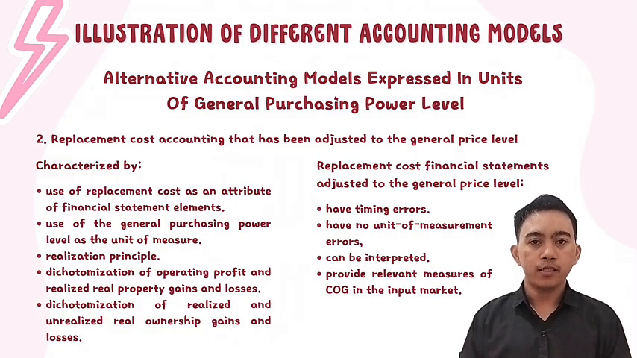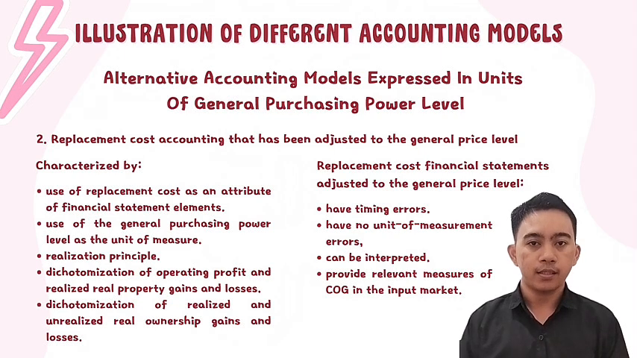The second model is replacement cost accounting that has been adjusted to the general price level. This model is more progressive as it uses replacement cost, which is how much it would cost to replace the asset today. This cost is then also adjusted to the general price index. This approach still uses the realization principle and recognizes the dichotomization between operating profit and real ownership gains or loss arising from changes in asset value. In addition, this model also separates realized and unrealized gains and losses.